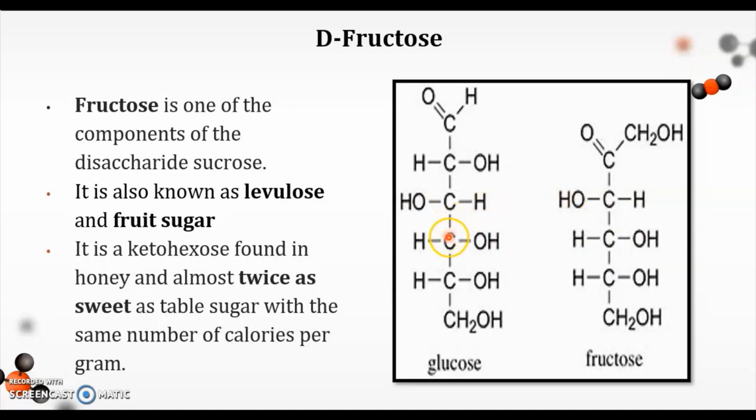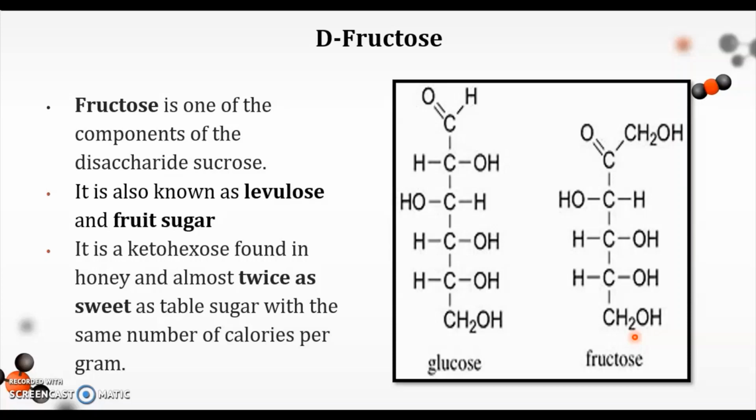This is also the same for carbon number 4, wherein the hydroxyl group is attached to the right side. The same is true with fructose. Next, carbon number 5, the hydroxyl group is also located on the right side. This is also the same for fructose. And lastly, we have the last alcohol, CH2OH. This is also the same for fructose.